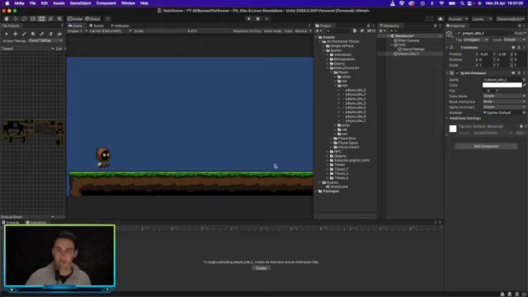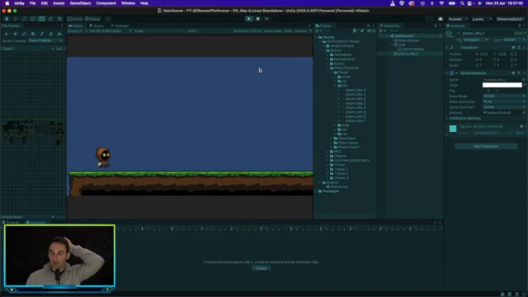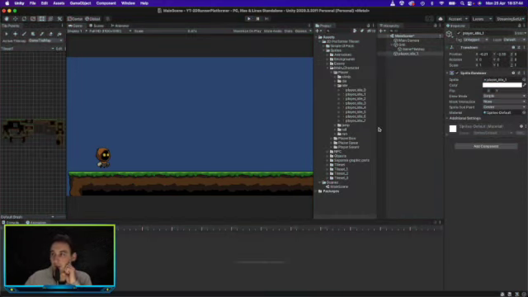He's going to run this way, down the path, and then further and further until the level ends. So for now, we need to add a script onto our player so we can control him. If we select him, let's rename him to player.